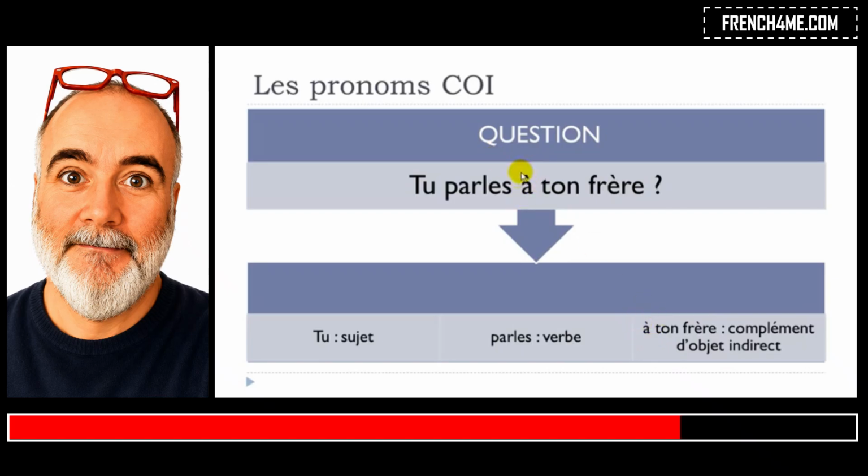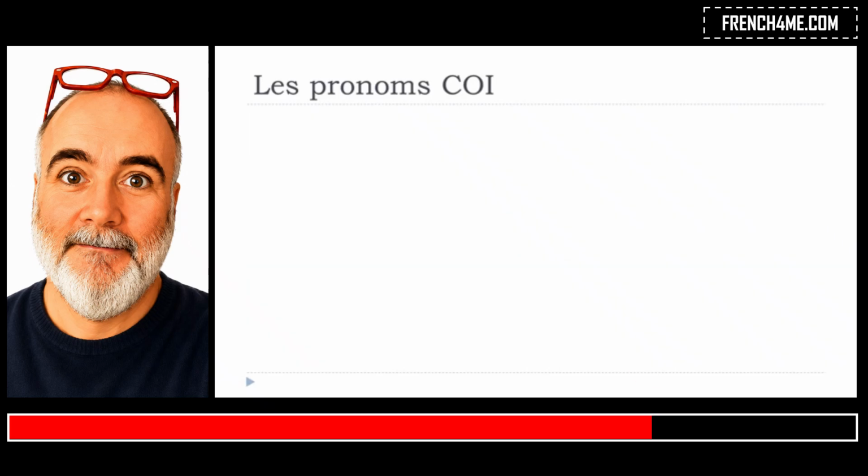In the previous lesson we saw the direct ones, without any preposition, but in this lesson it's indirect because of the preposition à, and it will change things.